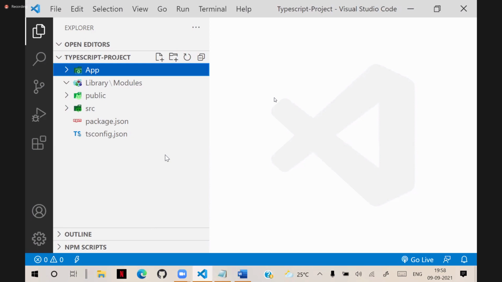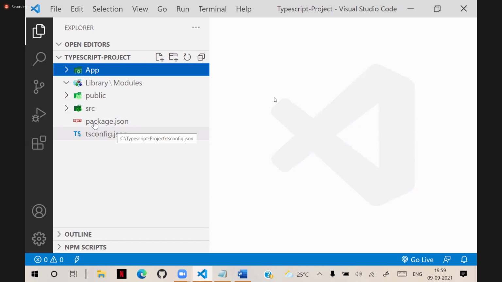So first we will build the library and then we have to use it in our app. It can be used in any app. Suppose you have several applications, you can import this library into another application and use it. The main responsibility of building a library is reusability. That means you can import and use it from any location. Wherever you need that functionality, you can just import the library and use it.